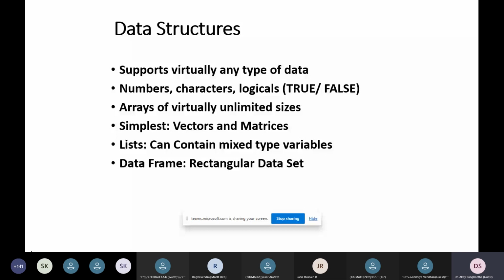The list accepts mixed values or mixed types of variables, and a list can contain a data frame. For example, I showed you the example of shirt sizes, the number of songs, and their ratings. So we can have a rectangular data set for particular data, which is called a data frame.